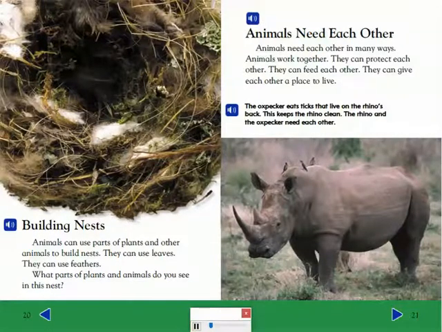The oxpecker eats ticks that live on the rhino's back. This keeps the rhino clean. The rhino and the oxpecker need each other.